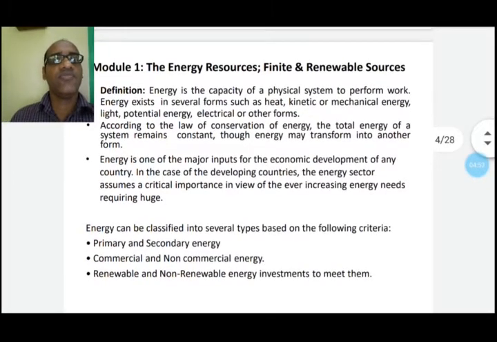In the case of developing countries, the energy sector assumes a critical importance in view of the ever increasing energy needs requiring huge investment. Because we know that fossil fuel contains heat energy, it contains chemical energy.